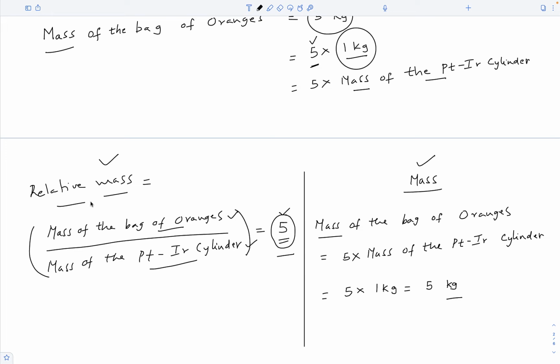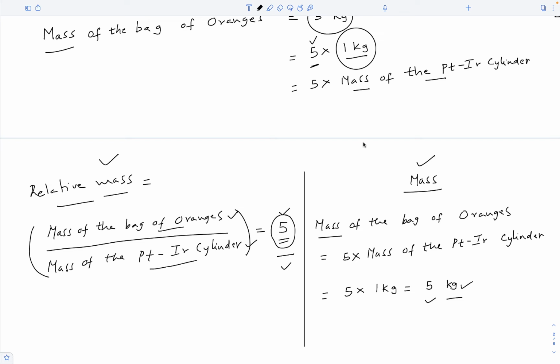So, obviously, relative mass and mass are two different things, but they are numerically equal. The difference is very subtle, but it is very important. Do not use relative mass and mass interchangeably. They are not the same. I repeat, relative mass is a number and it is not a physical quantity. Mass is a physical quantity that is expressed in the units of mass.